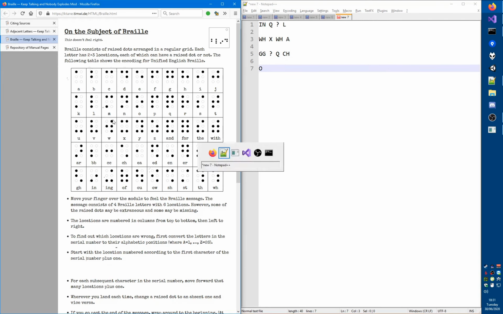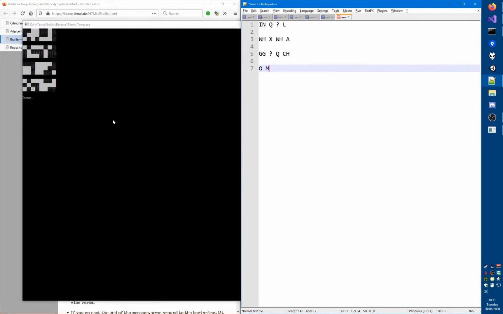And then we have that, then we have M, OF, and that would be J. That is what I get from the Braille letters, from the adjacent letters rules.